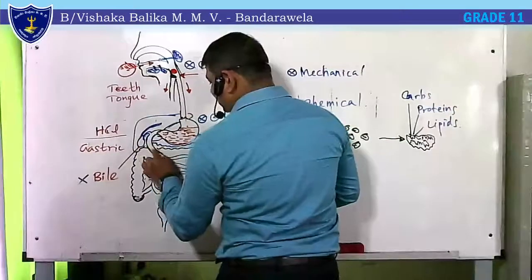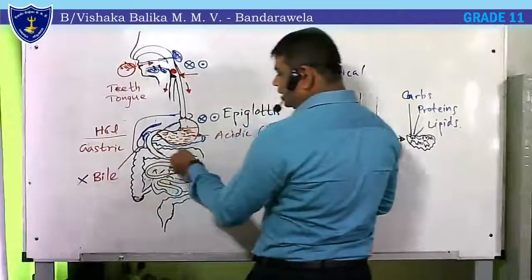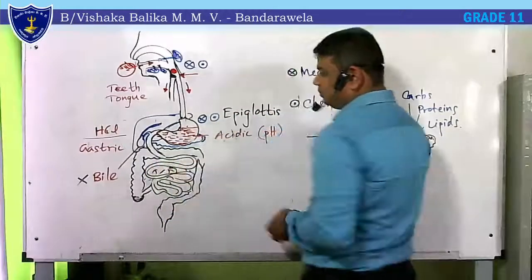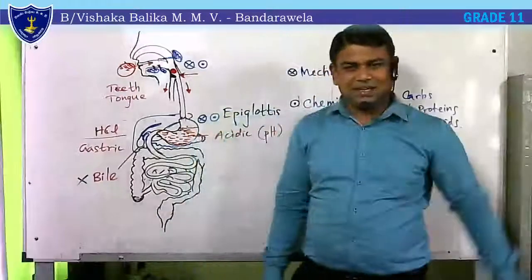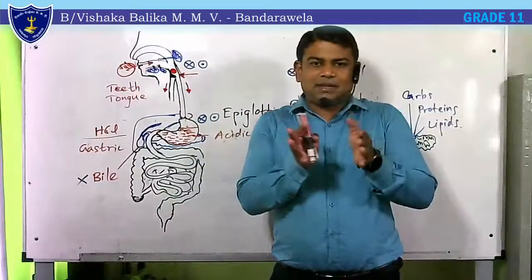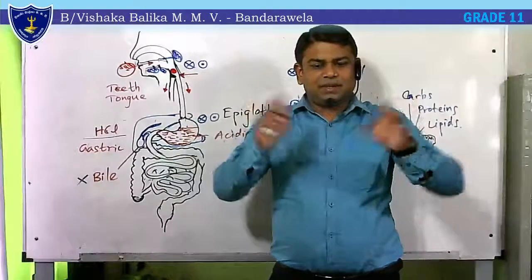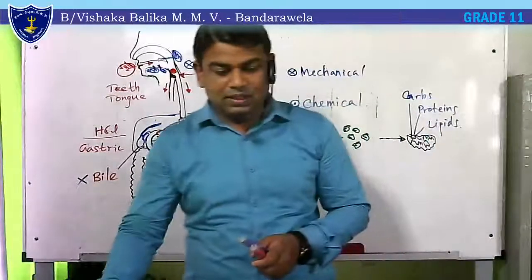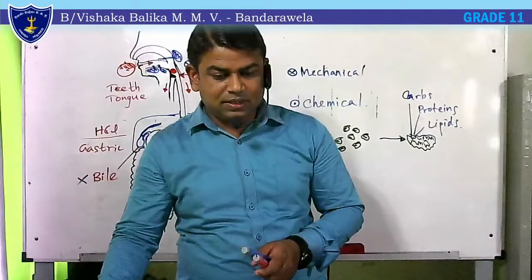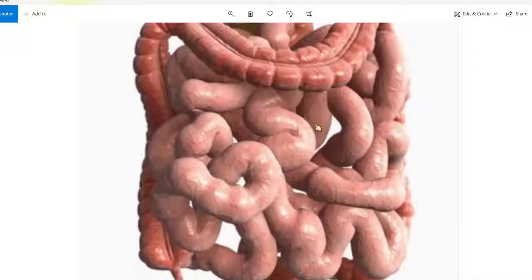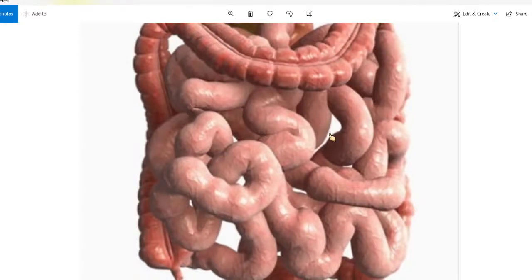Thereafter, the foodstuff comes through this tube. This is the small intestine. The small intestine also has a special arrangement. It's a long tube. If you look at the screen now, I will show it. The nature of this tube. Look at that. This is the small intestine. It's a long tube, and food travels a long time here.